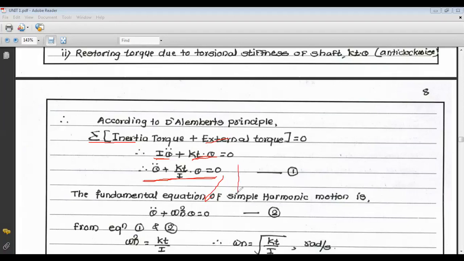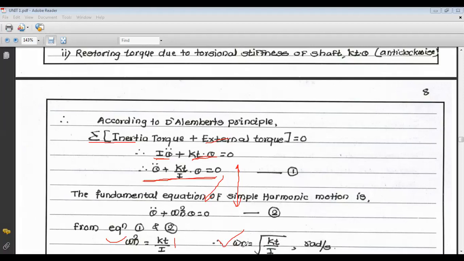If we compare these two equations, that is the equation of motion of a disk and the equation of simple harmonic motion, we get omega n square is equal to Kt upon I. From that we can find omega n. Omega n is equal to the square root of Kt upon I. The unit is the same, radian per second. It is the natural frequency in case of torsional vibration.